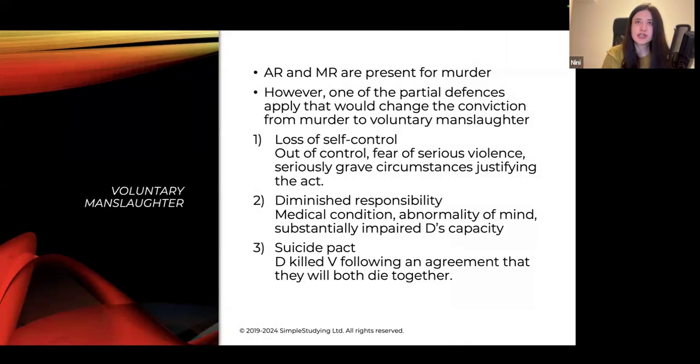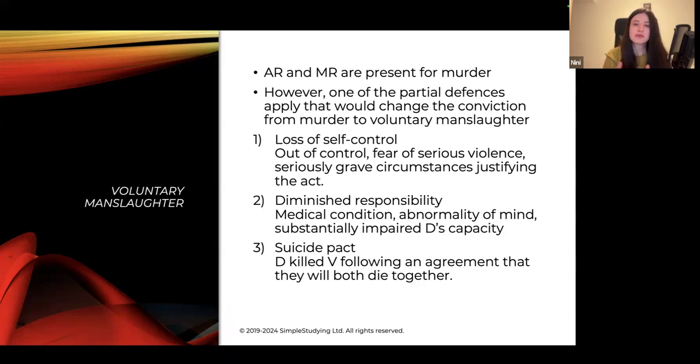So voluntary manslaughter, this is when there is actus reus of murder, but there is mens rea as well, but one of those partial defenses apply. So you have actus reus and mens rea of murder, but partial defenses apply. The three acceptable partial defenses for voluntary manslaughter are loss of self-control, diminished responsibility, and suicide pact.